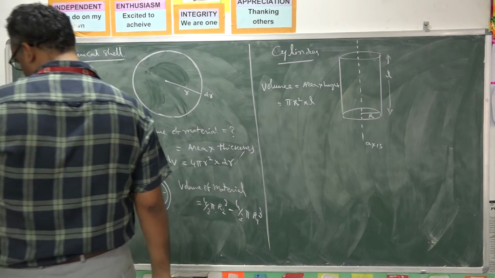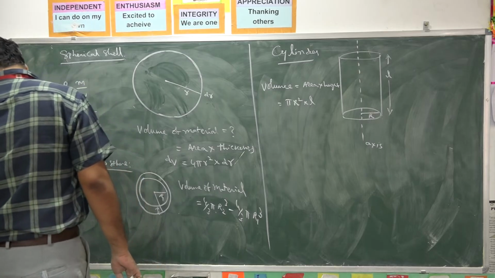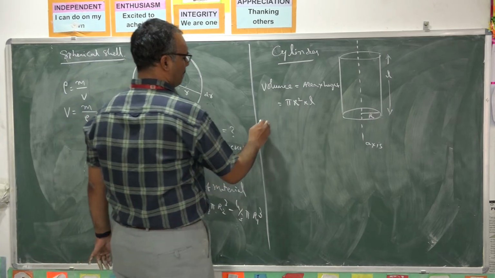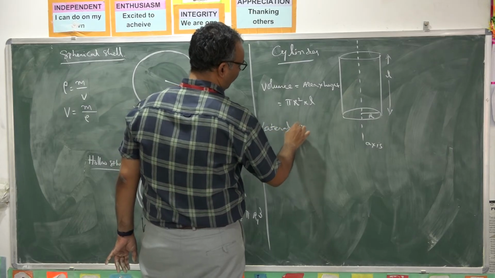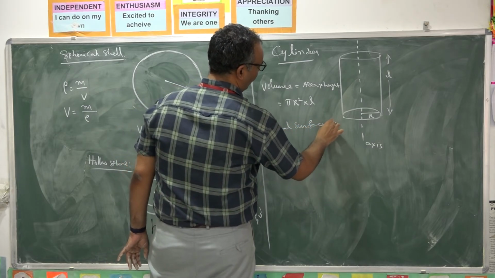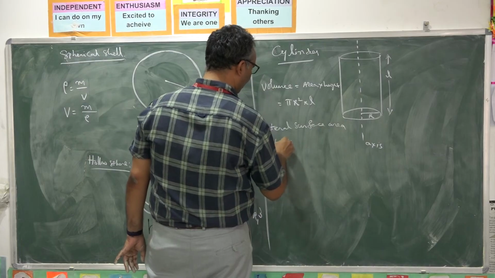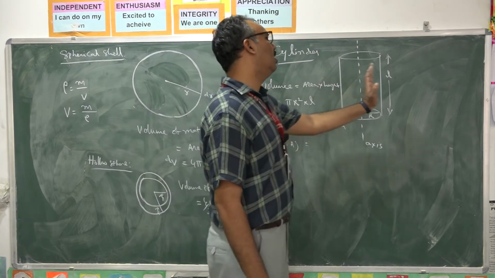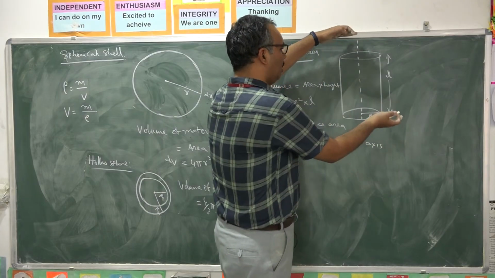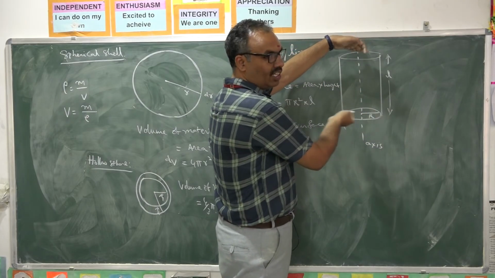Next, for the cylinder, we have lateral surface area. Generally, we call it LSA. Lateral surface area means the area around it. We are not going to consider the cross-sectional areas.